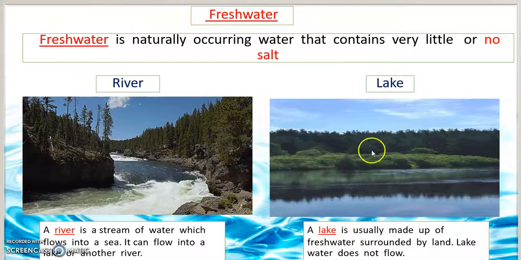Next, number 4, lake. A lake is usually made of fresh water surrounded by land. Lake water does not flow. Again, river and lake are fresh water. This one we can use and drink.